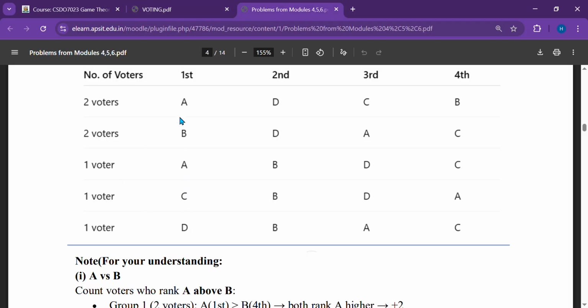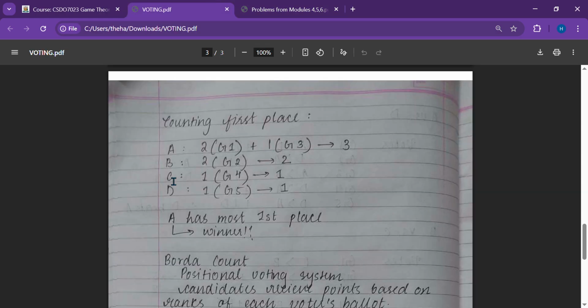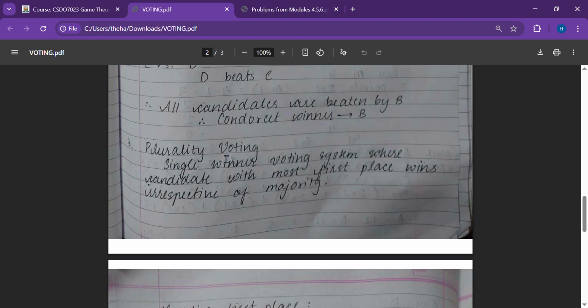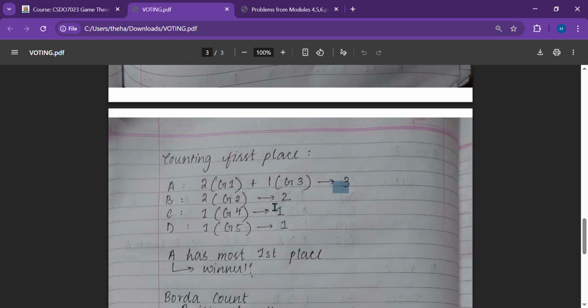How many times were C and D placed in first place? C and D both were placed one time in the first place. Who has the most first place positions over here? 3, that being A. A is the plurality voting winner.